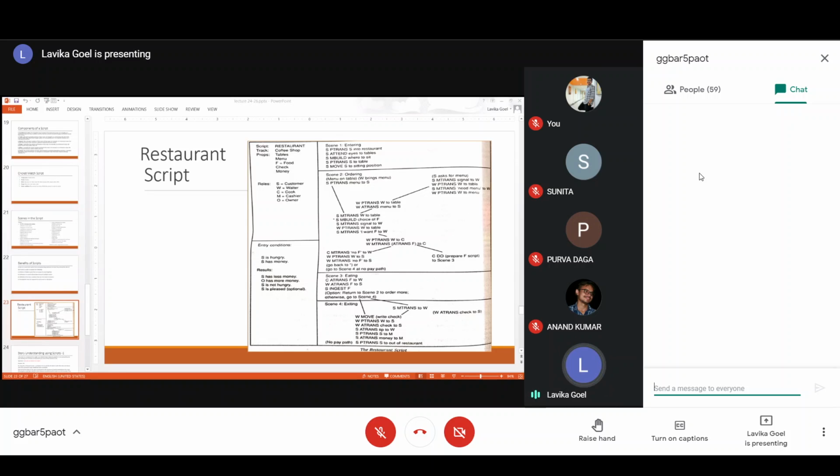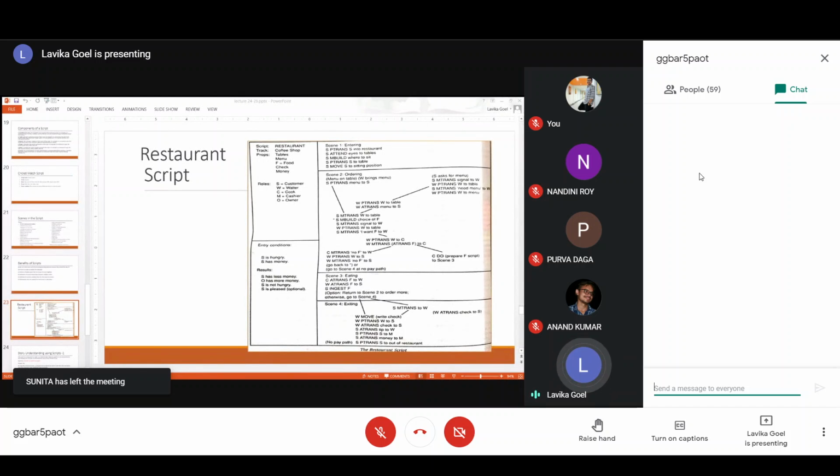Now he can order more food also after eating. So there's another option. We can return to scene 2. That is why we have placed it like an option, return to scene 2 to order more. Otherwise you go to the exit scene number 4. So if he orders more, it will again go to scene number 2 and it will go on. Otherwise, in the end, it will come to scene number 4, which is the exiting scene.